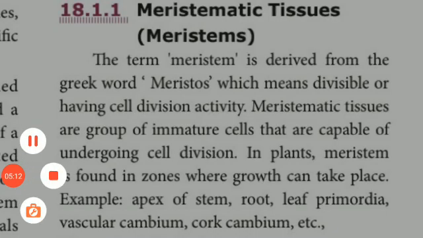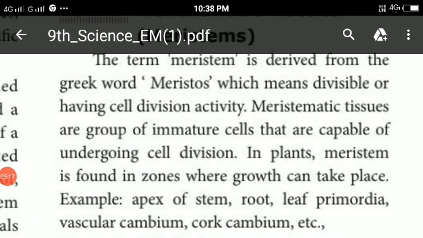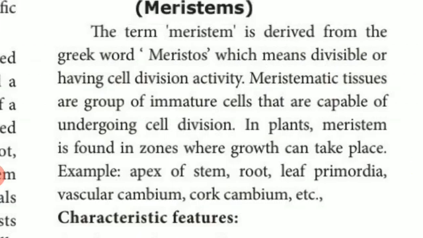So it may ask us here 2 more questions. Define meristem. Meristematic tissues are a group of immature cells, but even though they are immature, they are capable of undergoing cell division. In plants, meristem is found in a zone, a particular area where growth takes place, because of the meristem.